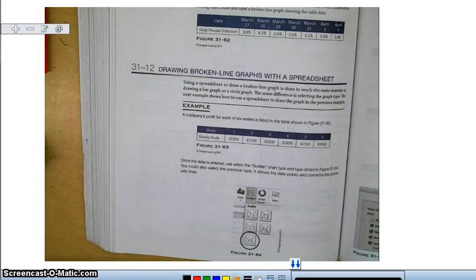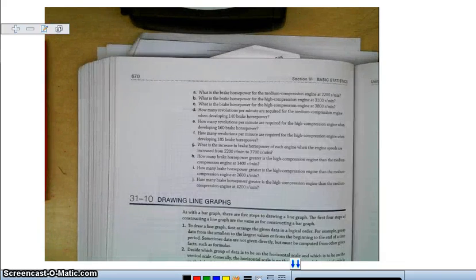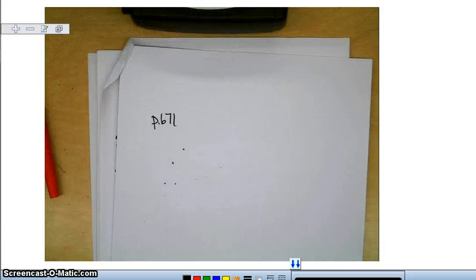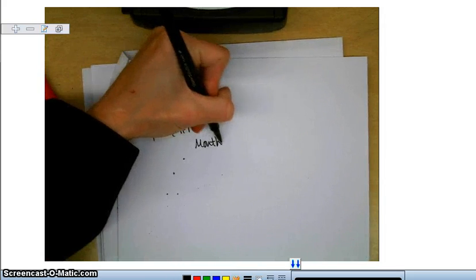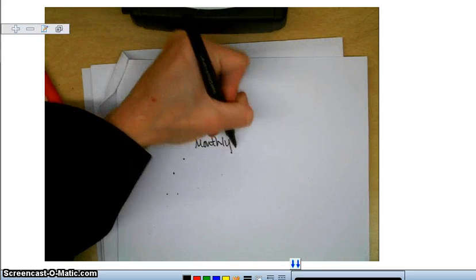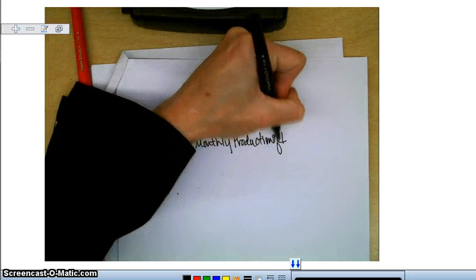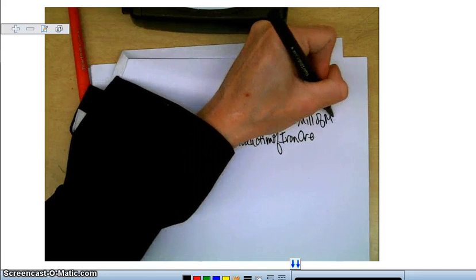And we'll do one more example. We're going to look on page 671, and we would like to make a line graph for number 1. And we've got monthly production of iron ore, and this is in millions of metric tons.